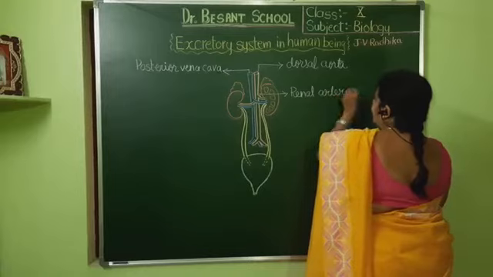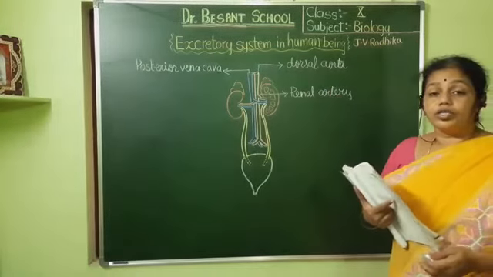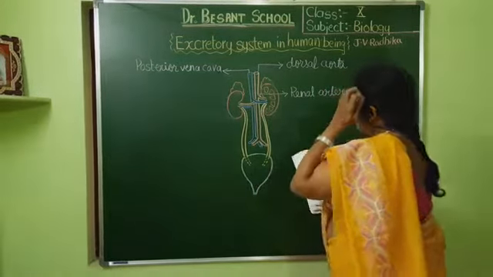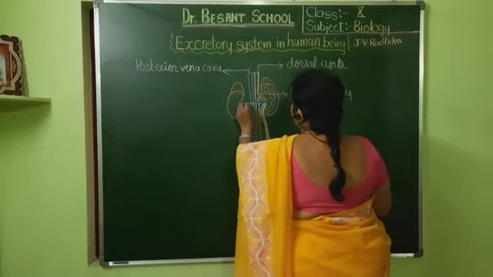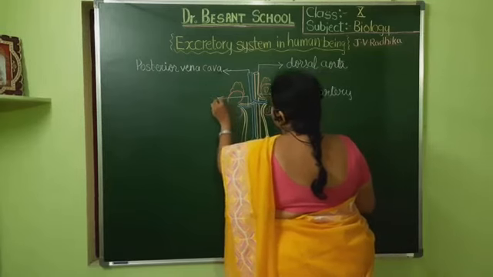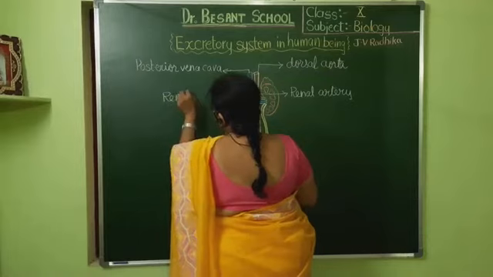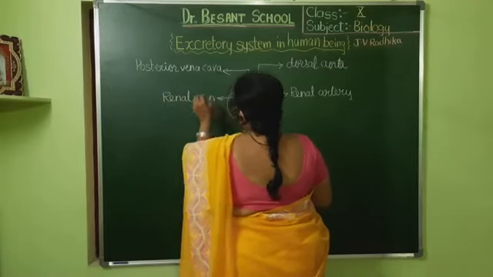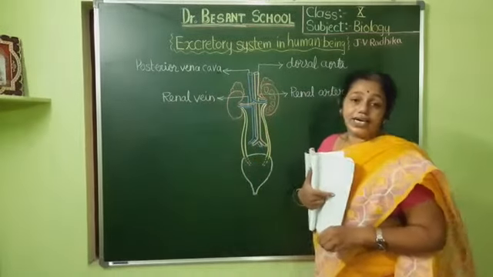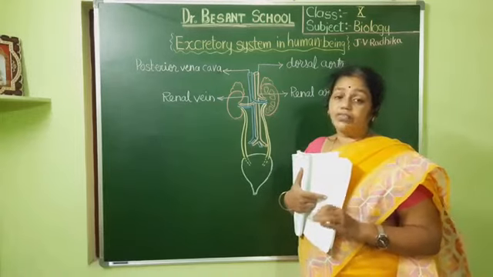This artery will be carrying oxygen to the kidneys, but it will also contain all the waste that has to be disposed of. It will carry the waste along with it. Now the blue colored one this side I am representing, that is called as the renal vein. So the renal artery will enter into the kidneys carrying the oxygenated blood, but contains all the waste.